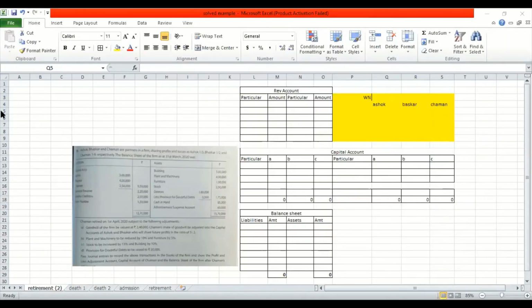Let us try to do a comprehensive sum. The sum number is 33 from your textbook, about Ashok, Bhaskar, Chaman having a ratio 1 by 3, 1 by 2 and 1 by 6. Usually the ratios are given as 3 is to 2 is to 1 or 1 is to 1 is to 1. But over here it is given as 1 by 3. So I am writing 1 by 3 in my working note.